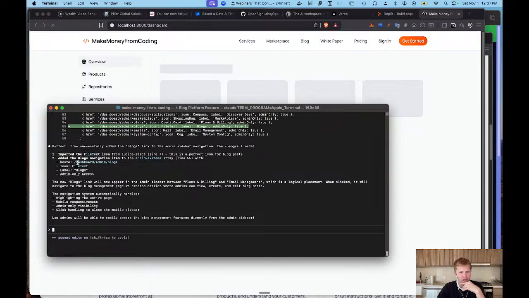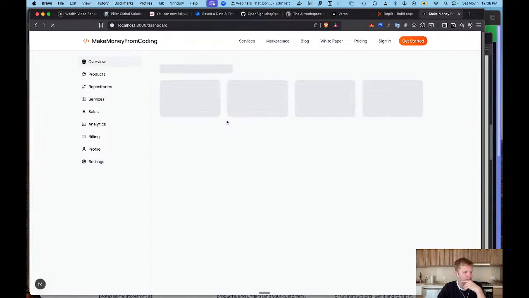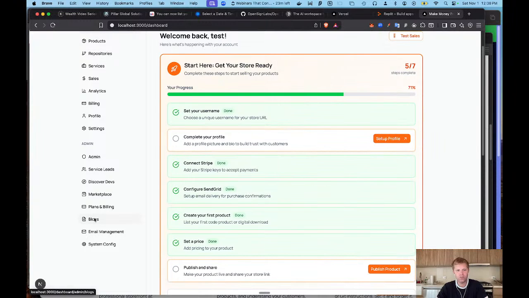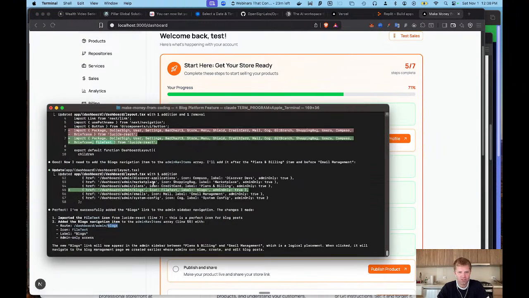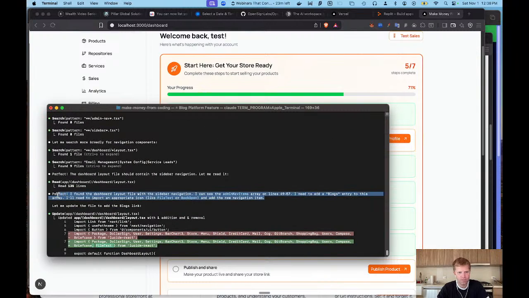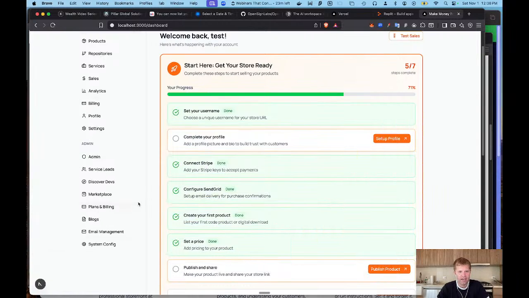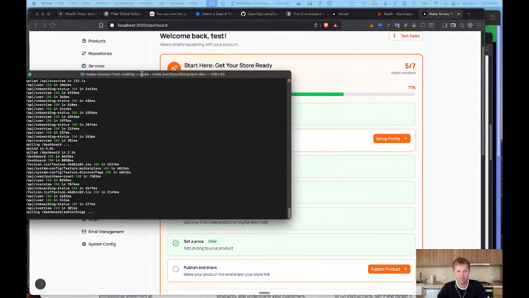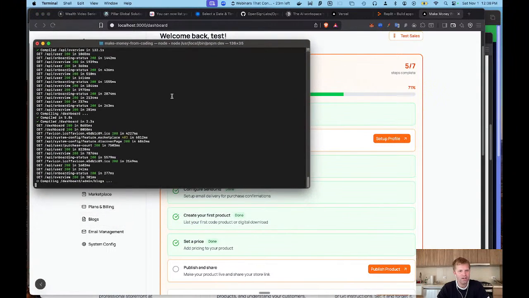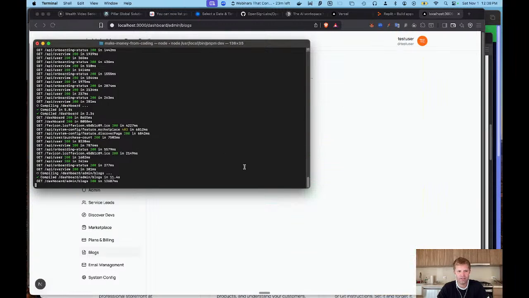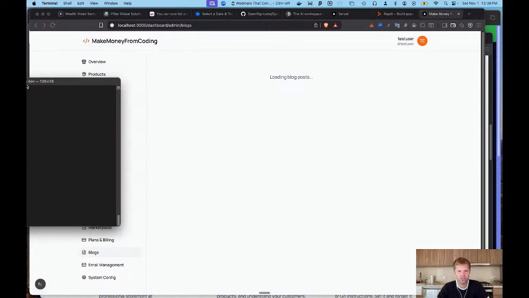So, all right, it created a new route here, admin dashboard, admin blogs. And it's going to re-render this page here. And there we go, now we get this new blog thing over here. So remember, I'm just going to reiterate: I gave it this new prompt, the prompt went off and said, okay, I need to add this thing, and then it actually added it. So now we can click on blog posts, and we're going to wait for it to come back. Again, my computer's probably maxed out, which is why this is going slow. But we're getting there. Now it's compiling, and it's going to show me the page.